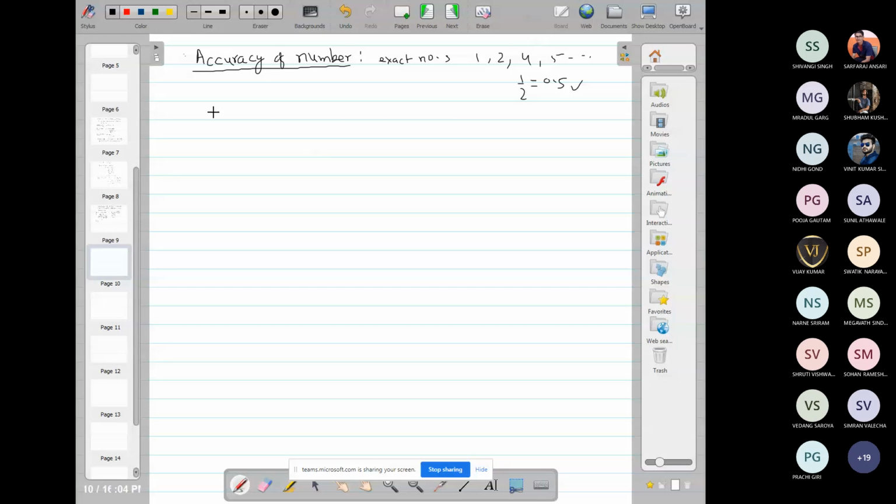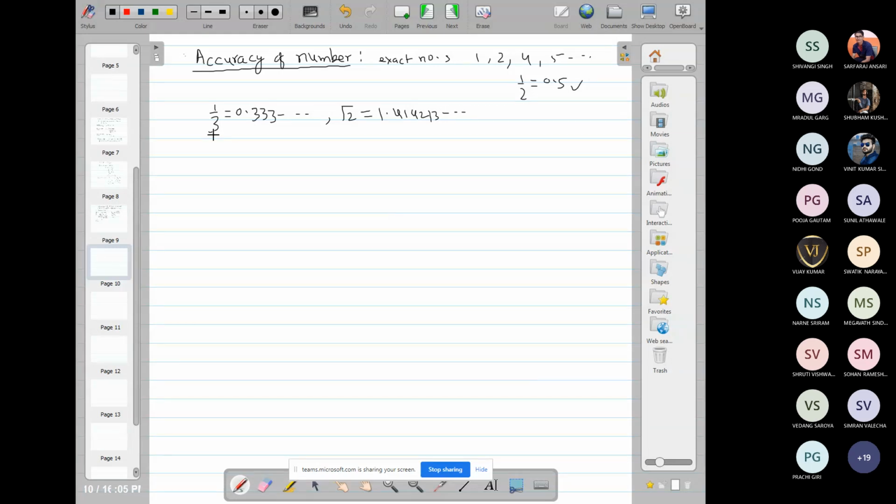Approximate numbers are such as 1/3, which will be 0.33 and so on. Or if we consider √2, then its value is non-terminating, 1.414213 and so on, like this.